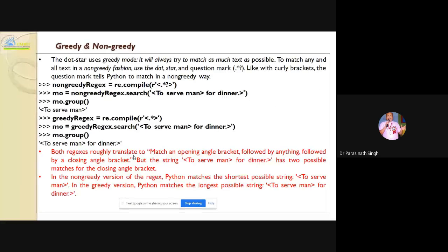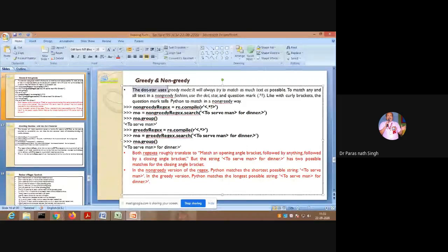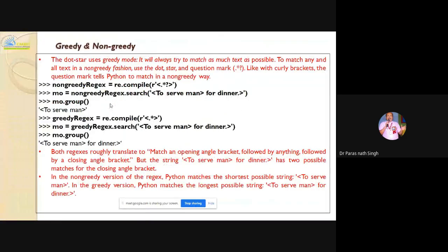And again, greedy and non-greedy: here also, the dot star uses only the greedy mode. For example, to get the shorter match, you will have to write this: less than, dot star, question mark, greater than. So this is non-greedy, "to serve man for dinner", to serve man. Then the greedy regex.